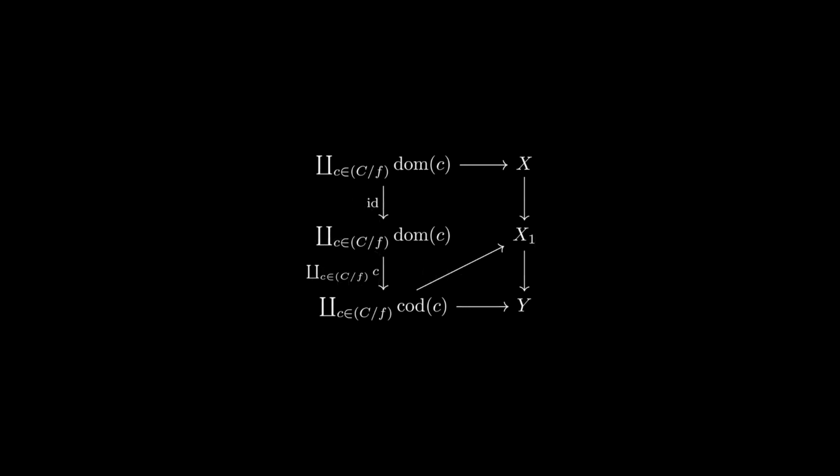Well, have we achieved our goal of factoring F as a relative cell complex followed by an injective morphism? We certainly have the top right morphism as a relative cell complex, but is the bottom right one an injective morphism? That would mean it lifts morphisms in C. In order for that diagonal map to be a lift, there needs to be a morphism across the middle, making the square commute. So can't we just define that to be the composite of the top horizontal and top right morphisms?